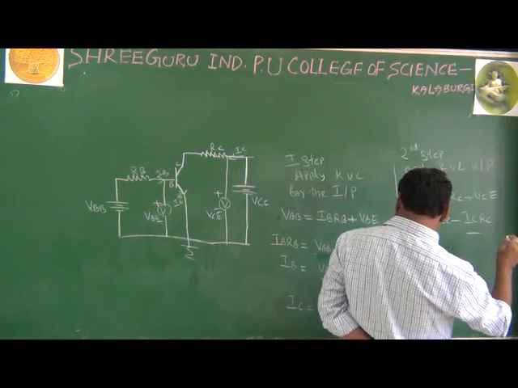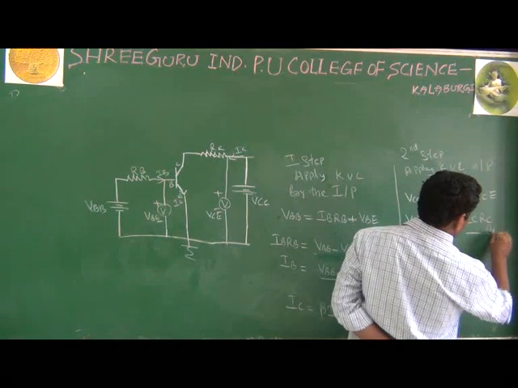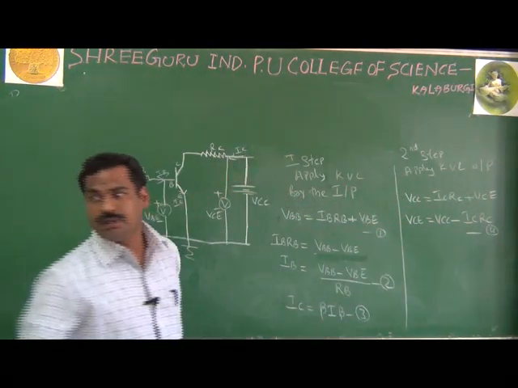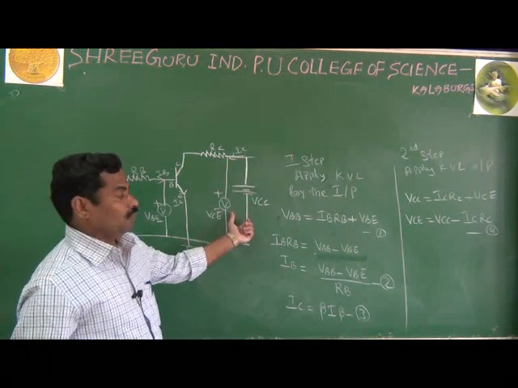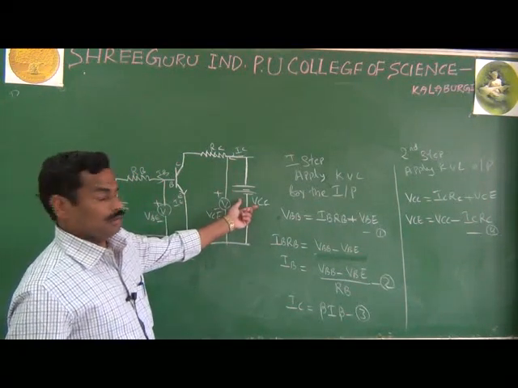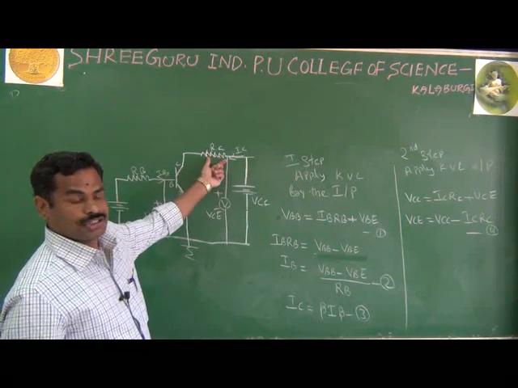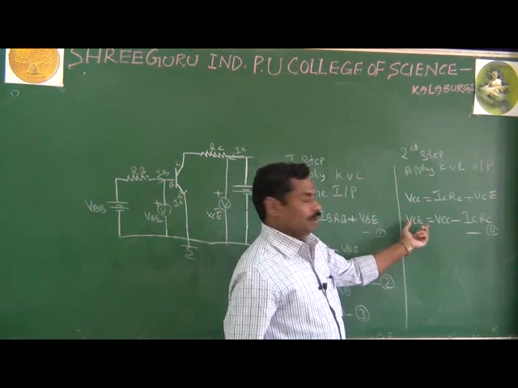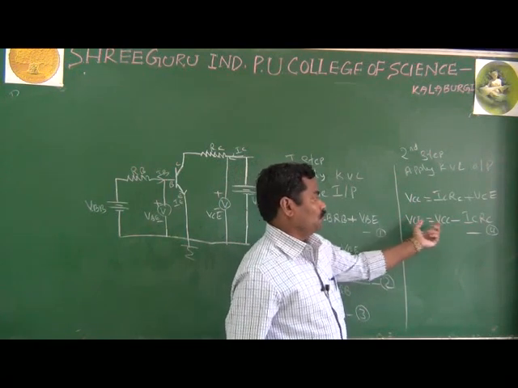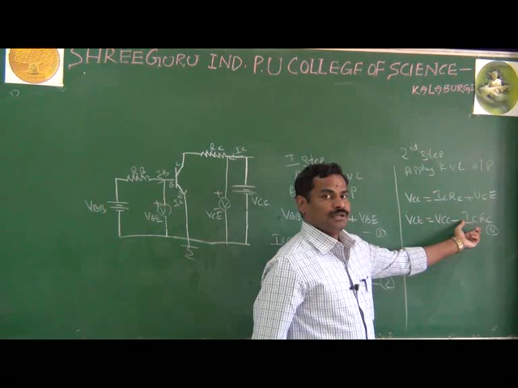This is equation number 4. While applying the KVL to the output section, we get VCC equal to IC into RC plus VCE, and the output voltage is VCE equal to VCC minus IC into RC.